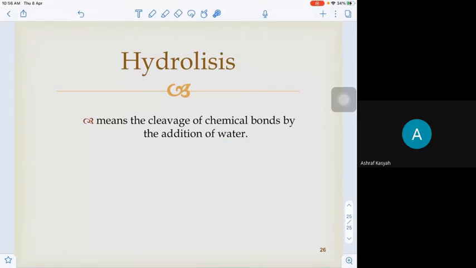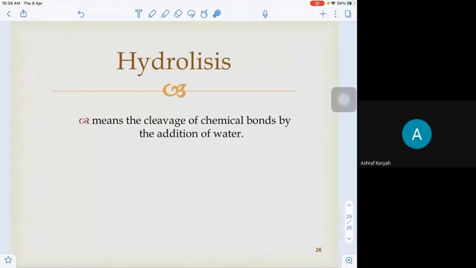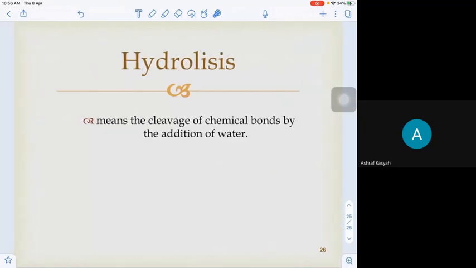So how many types of reaction have we discussed? Class? Six. Start with the first one. What is the first one? Substitution. Addition.